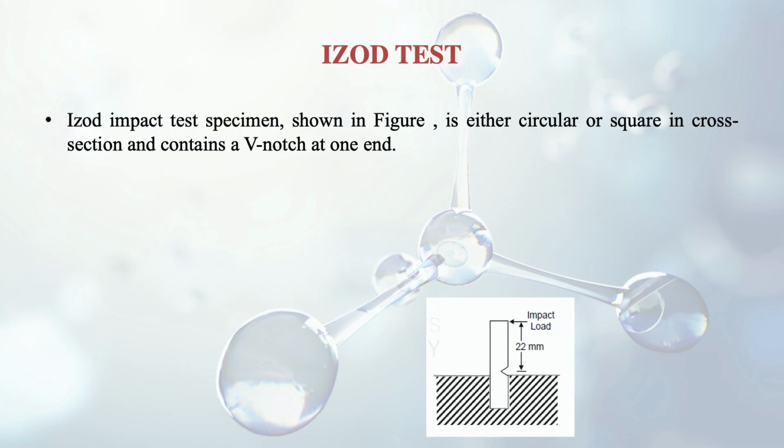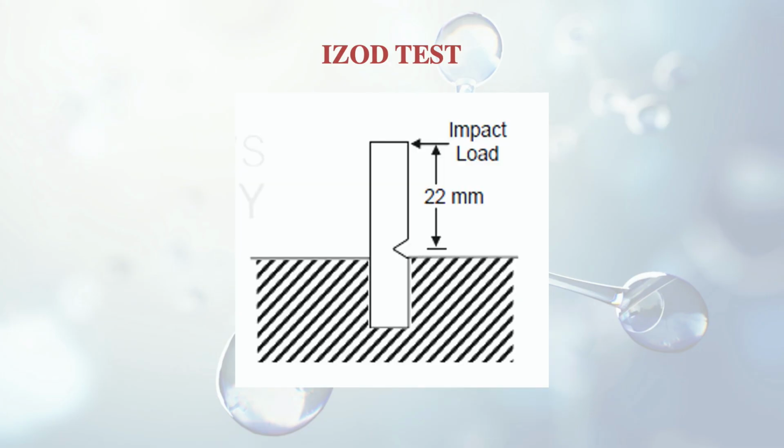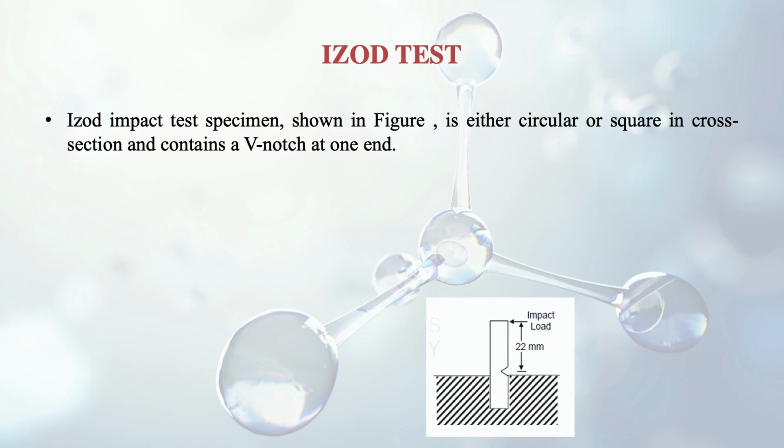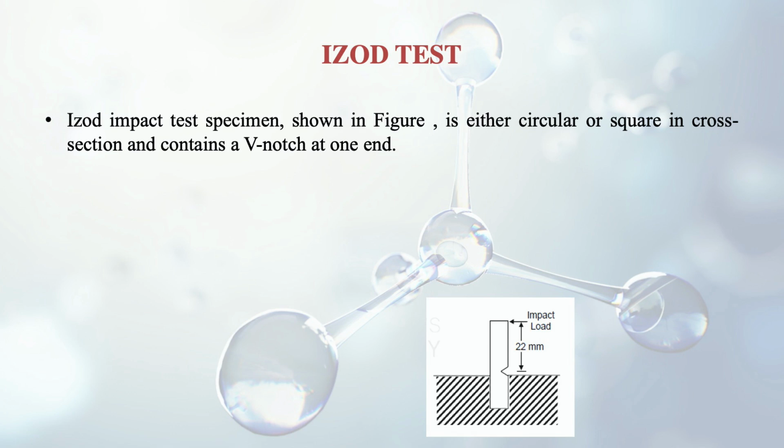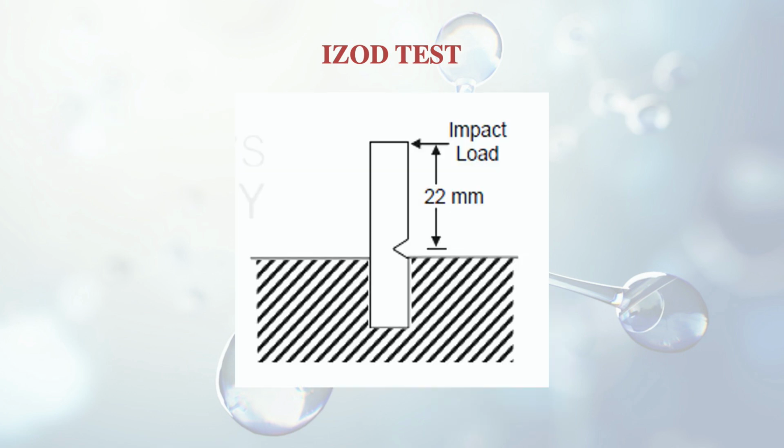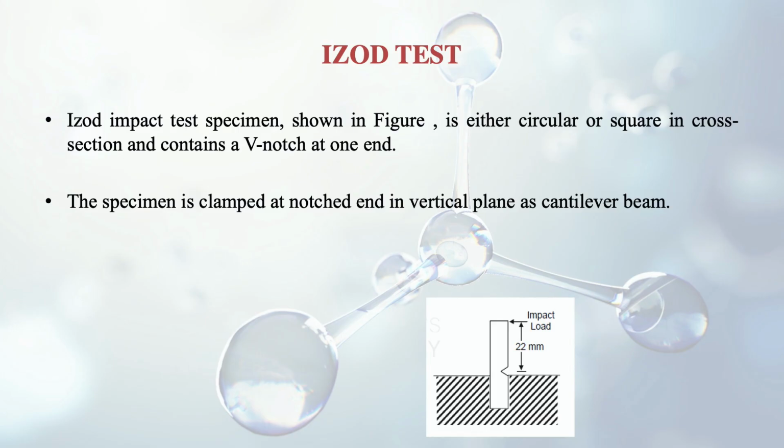So after discussing the first kind of impact toughness test, that is the Charpy test, now we discuss the second type of test, that is the IZOD test. There's one more test. This was discovered by IZOD, so it is named like that. The IZOD impact test specimen, shown in the figure, is either circular or square in cross section. Earlier in case of Charpy we saw it was only square cross section, but in case of IZOD we can use both circular as well as square, and it has also got a V notch at one end like given in the figure. The specimen is clamped at the notched end in a vertical plane as a cantilever beam.